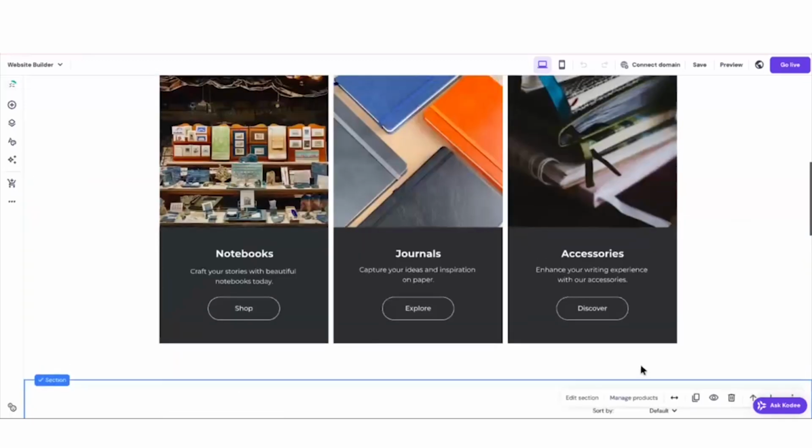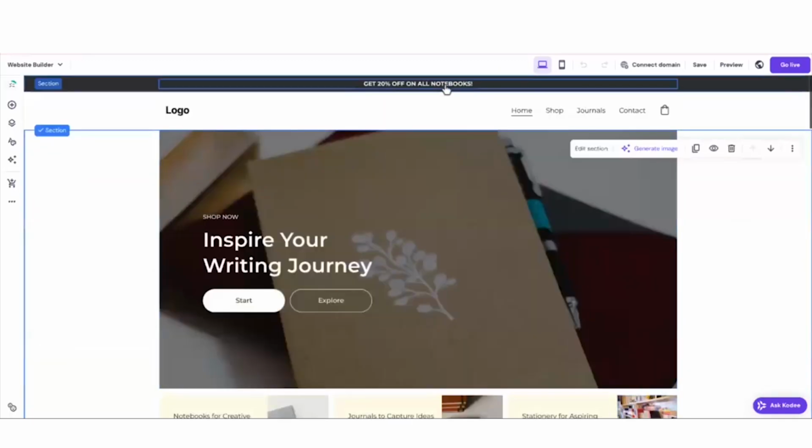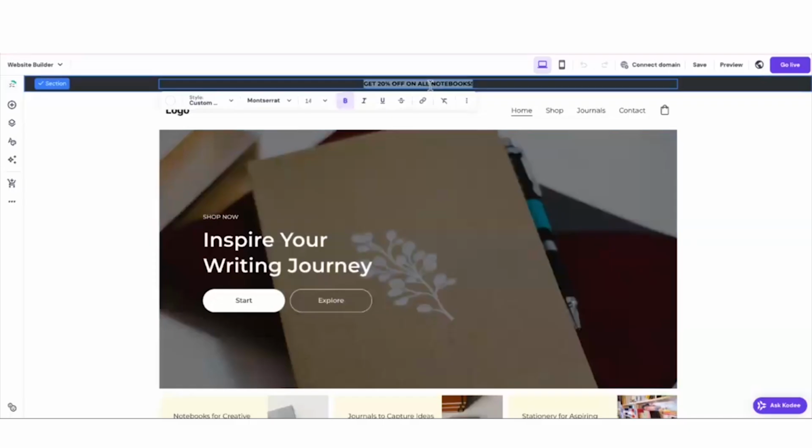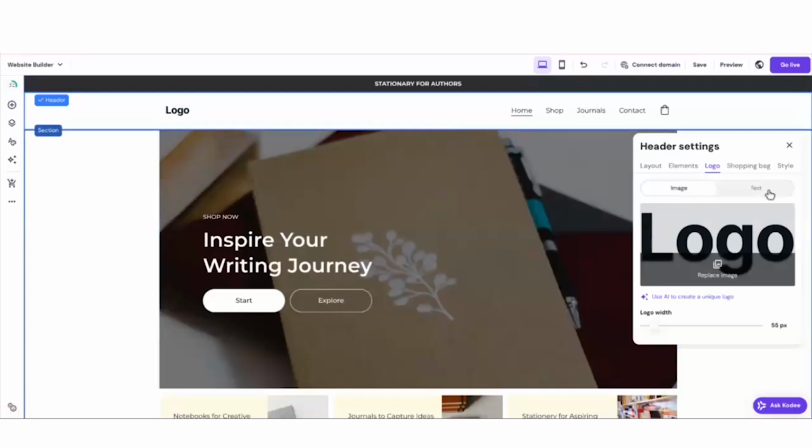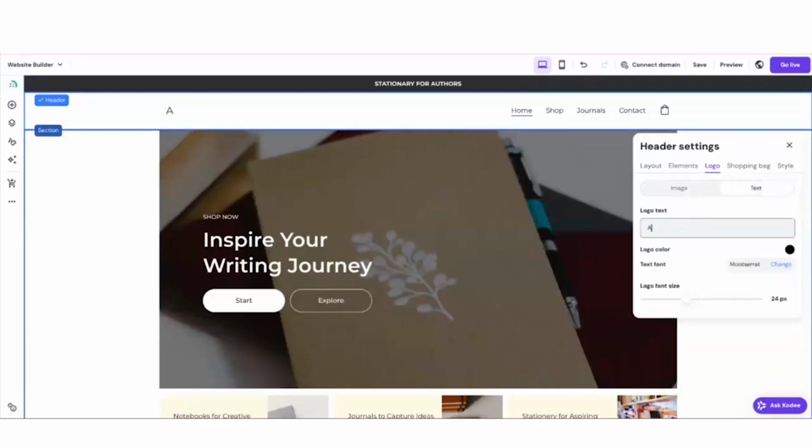Hostinger is what you see is what you get. So you literally click and edit, click and edit. So I'll go up here and put stationery for authors. For logo, I'll change this to text and I'll put author stationery.